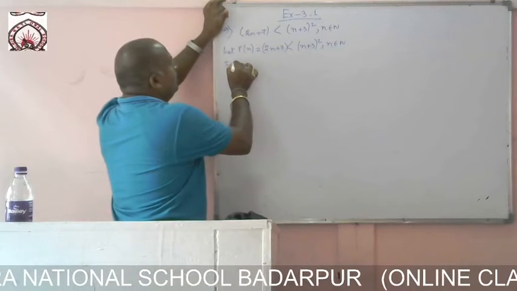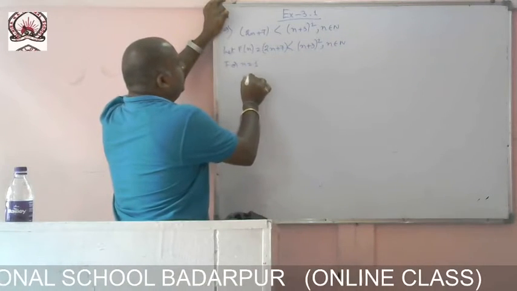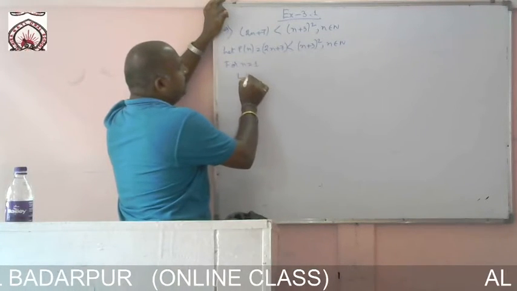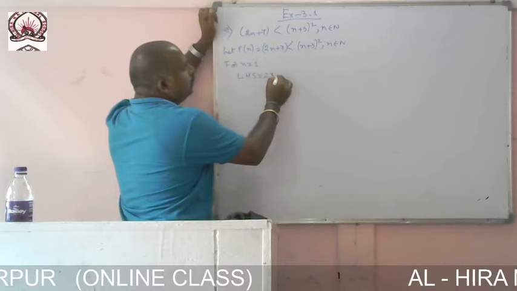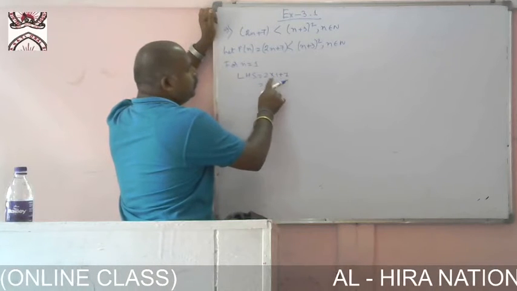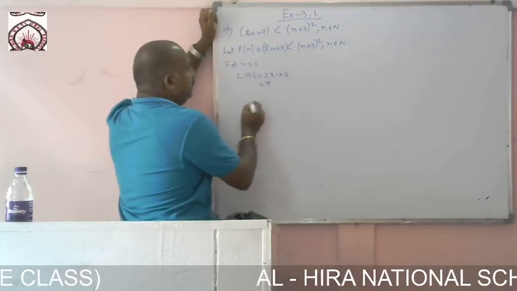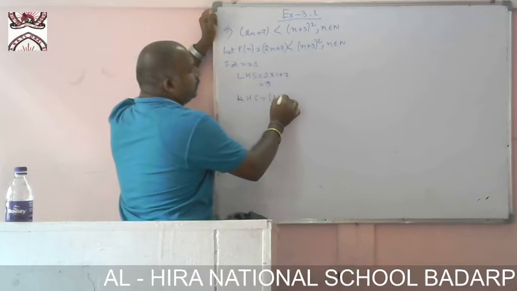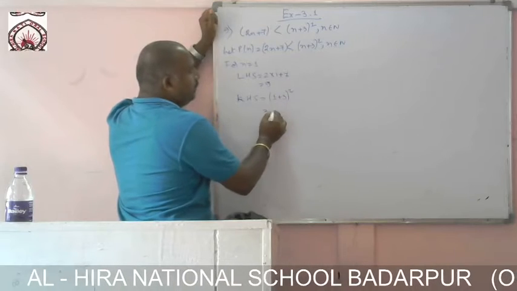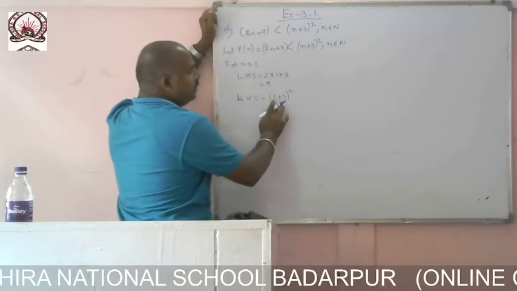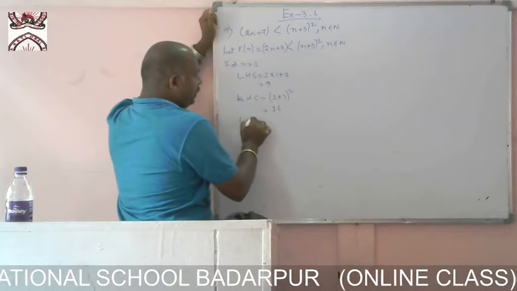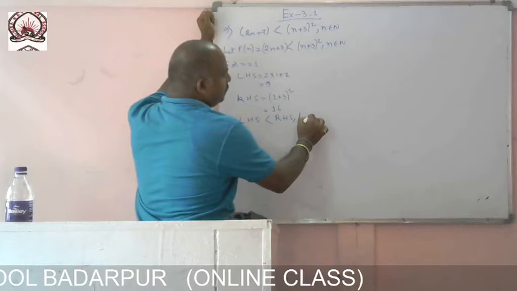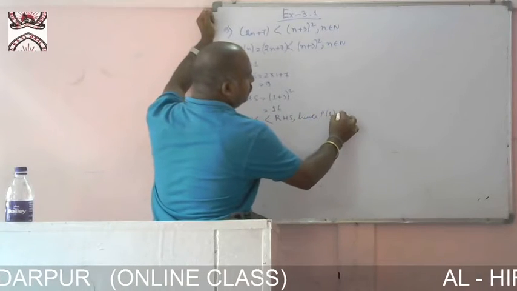Now for n equal to 1, P of 1 equals how much? Now we have to put it in for the left hand side. Left hand side equals 2 into 1 plus 7. We are getting 2 plus 7, which is 9. Right hand side, what are we getting? (1 plus 3) whole square implies 4 square, which is 16. So the left hand side is smaller than the right hand side. Hence P of 1 is true.